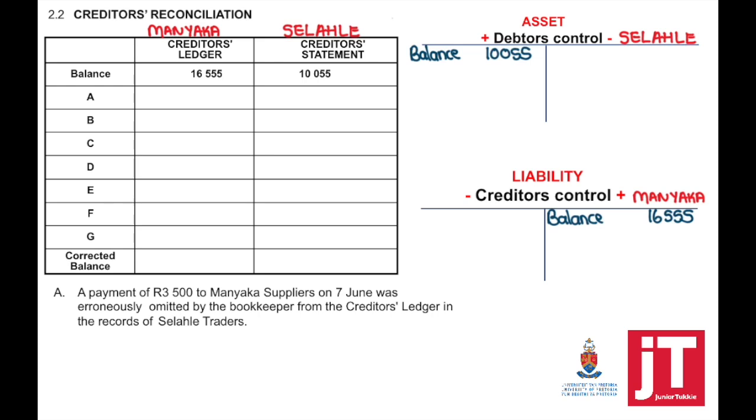Erroneously omitted means it was left out, so we still need to show the transaction. This was left out by the bookkeeper from the creditor's ledger in the records of Selatle Traders. Means that we will need to debit the creditor's control account. Our liabilities will decrease. We owe them less money. So number A, it must be minus 3,500.